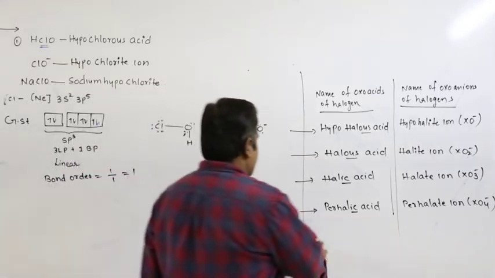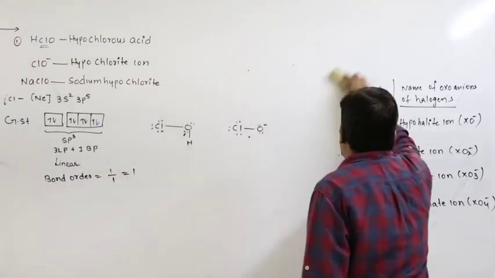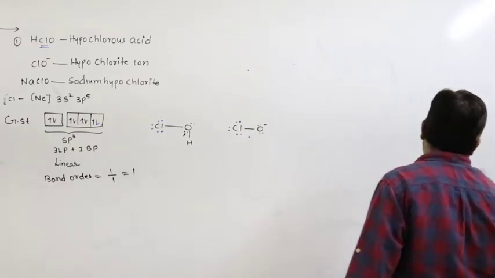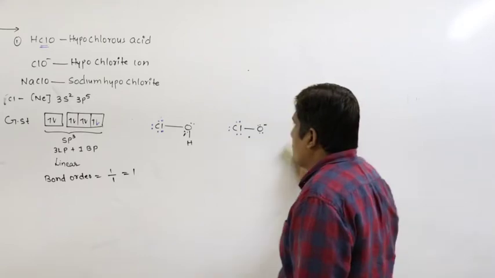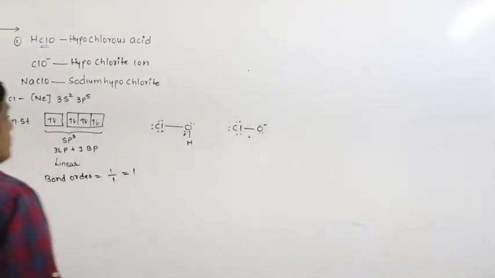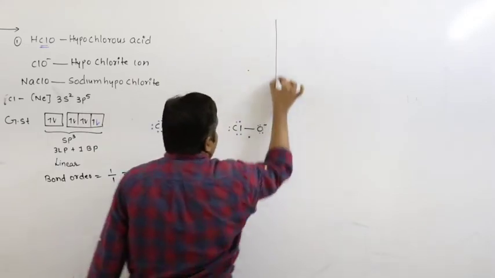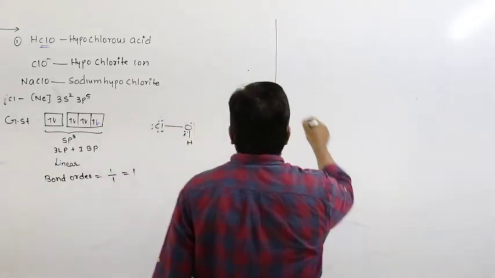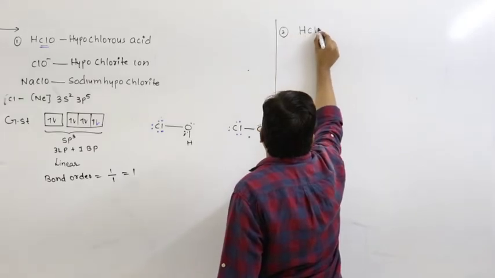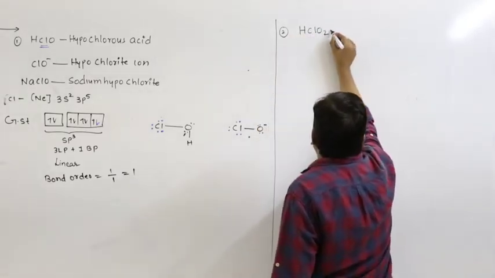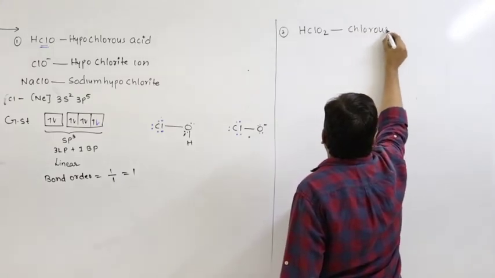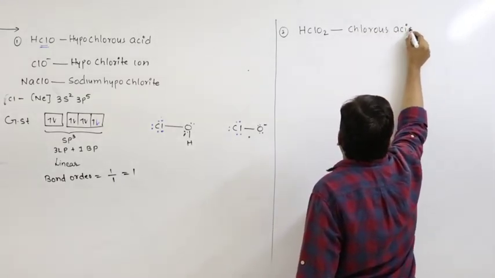Coming to the next one, the second acid, that is HClO2. The name of the acid is chlorous acid.